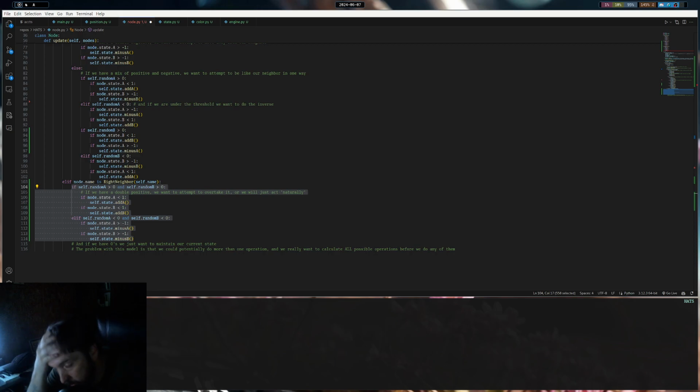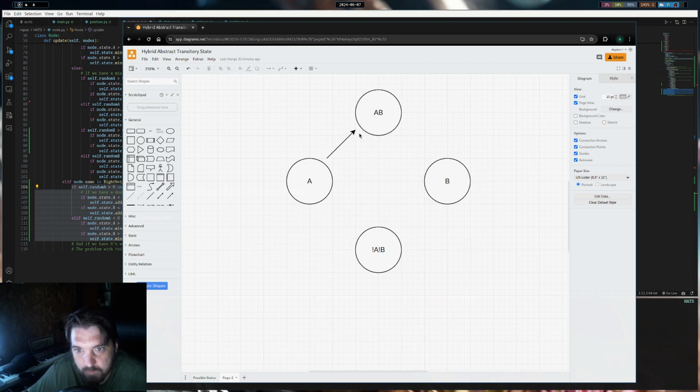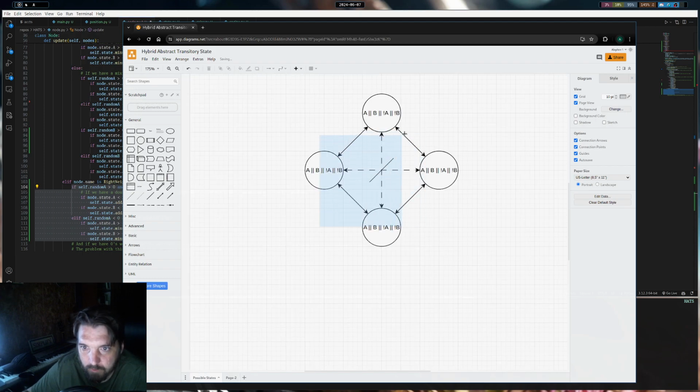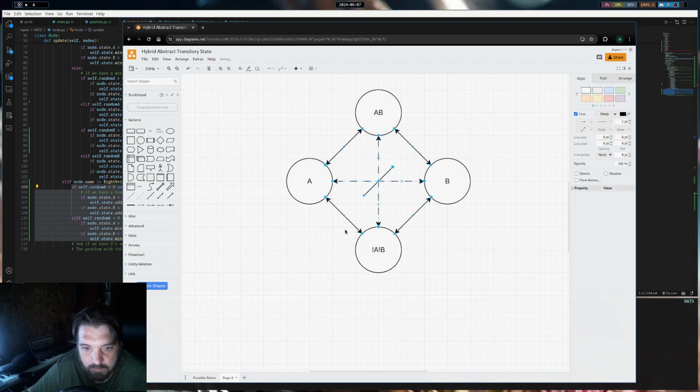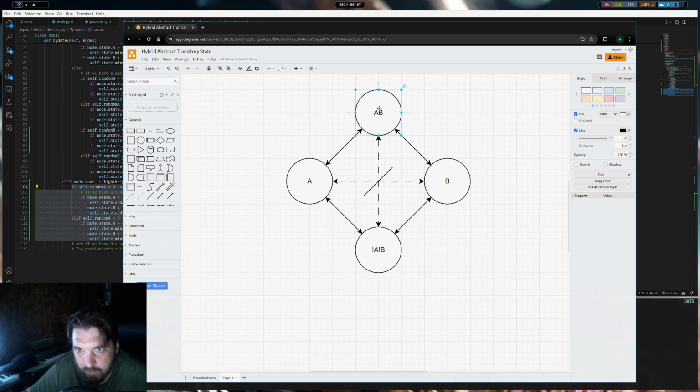Working on the logic for this HATS system, or this stable chaos model, there's this relationship between these nodes or potential nodes. Let's go ahead and copy these. Okay, so basically there's this model that A is like AB, and then B is like AB, but A and B are not like one another.